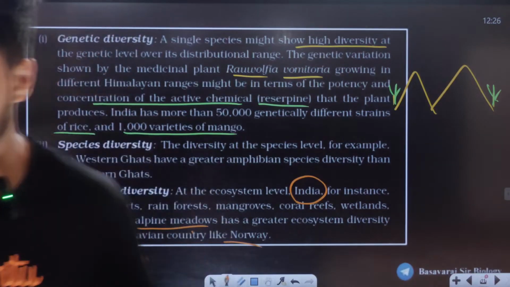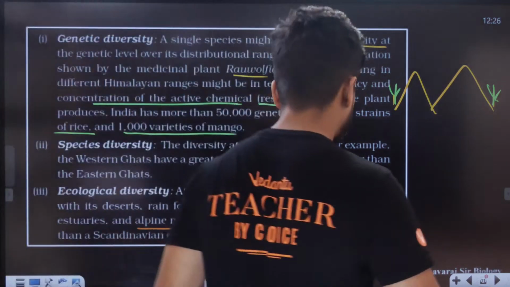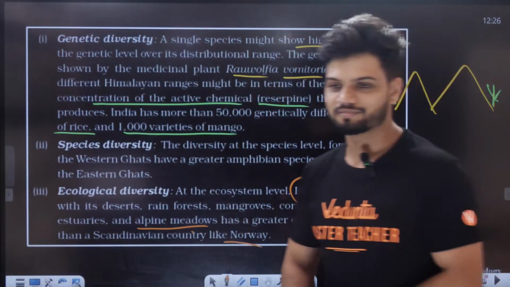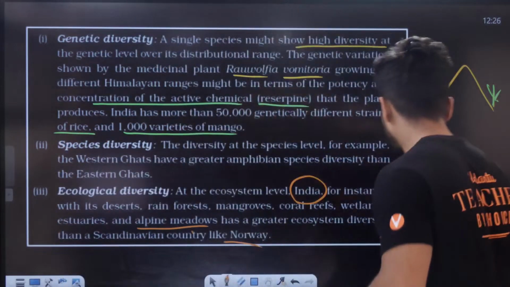Okay, clear, students? Any doubt till now about the different levels of classification? Understood? Don't worry. Yes? Amazing. Okay.